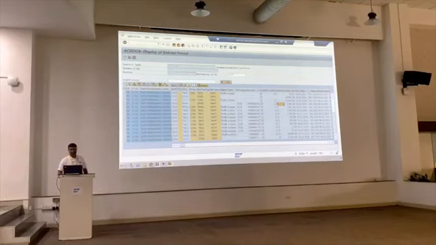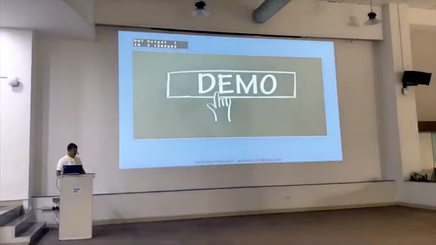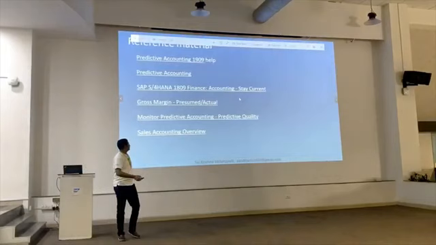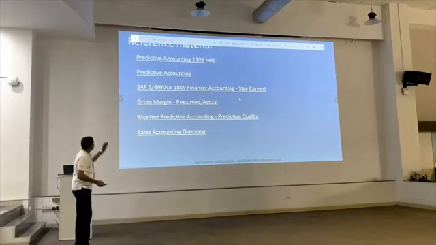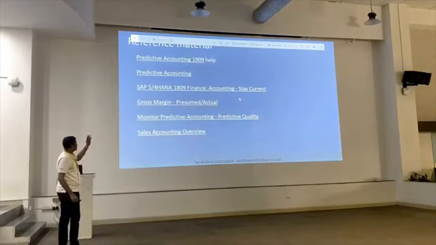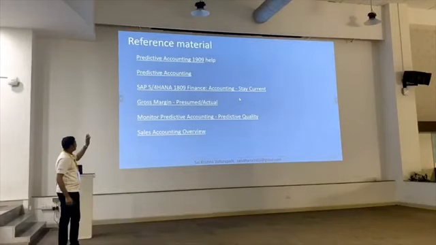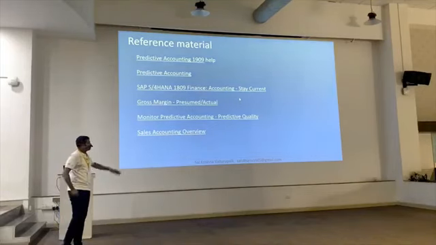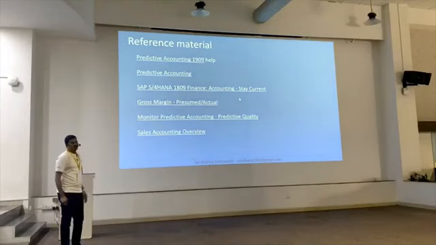So the last, can you switch into presentation? Yeah, so you can see here different links I have given: predictive accounting, help document, and accounting and financial close, and the presumed close, where e-learning is required, and the predictive accounting, which was newly introduced in 1909, and the sales accounting overview.